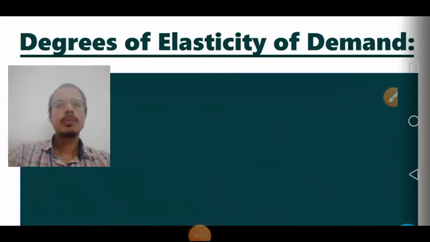Today we'll start the chapter of microeconomics, elasticity of demand, and we'll discuss in detail the topic degrees of elasticity of demand. As we have discussed in the previous session, for your quick revision, I'll tell you the meaning of elasticity of demand. It refers to the variables due to which there is a change in the quantity demanded of a commodity, and how much change there is, that we measure under the topic degrees of elasticity of demand.